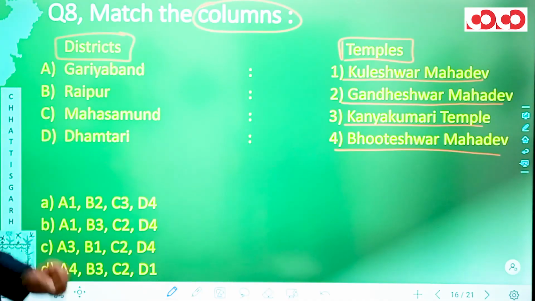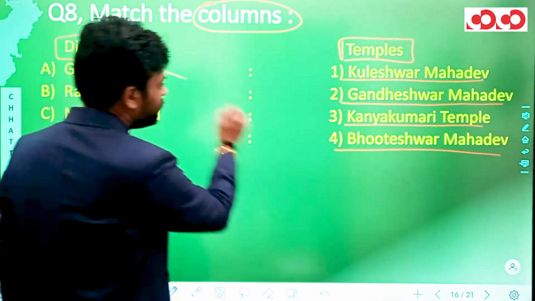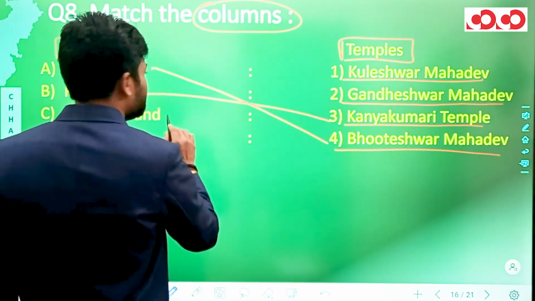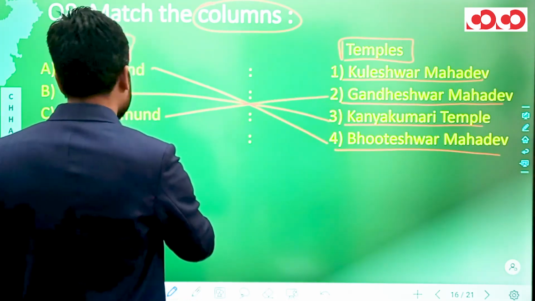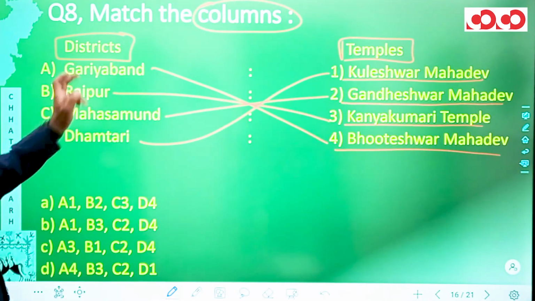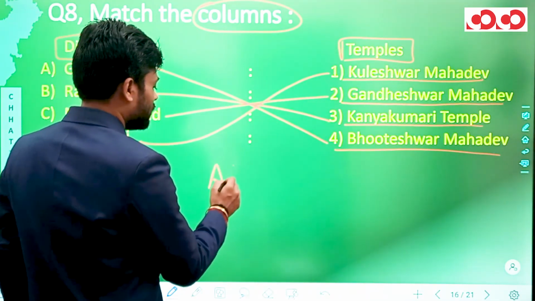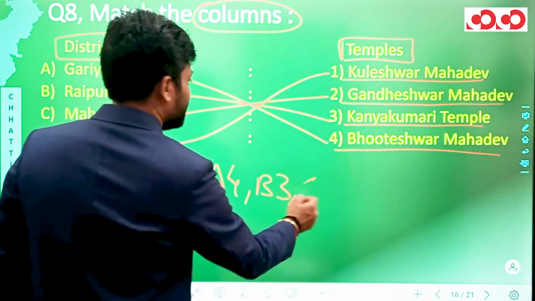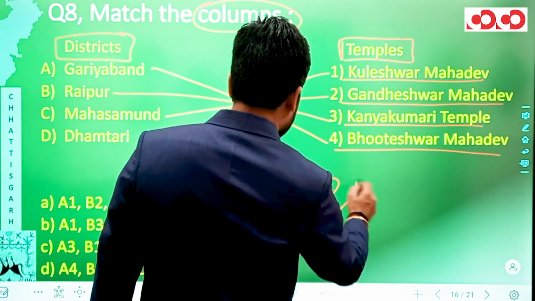Now let's try and form the pairs. In Gariyaband we have Bhuteshwar Mahadev temple. In Raipur we saw Kanyakumari temple. In Mahasamund we have seen Gandheshwar Mahadev, and in Dhamtari we have seen Kuleshwar Mahadev temple. Now forming the pairs, we have A4, we have B3, we have C2 and we have D1.